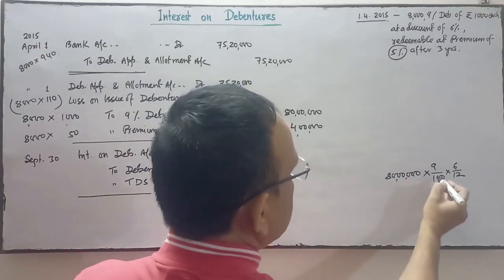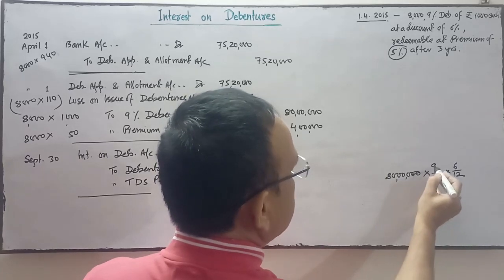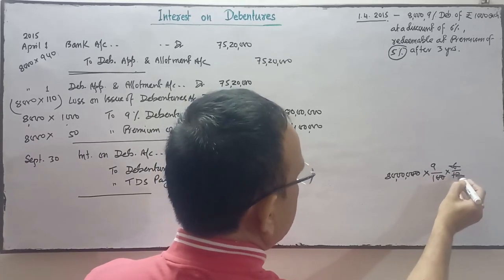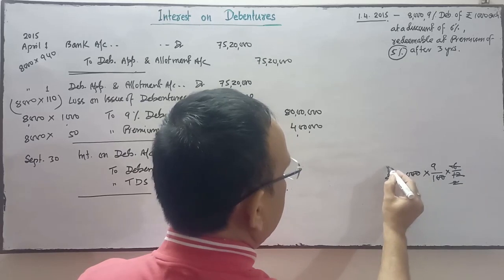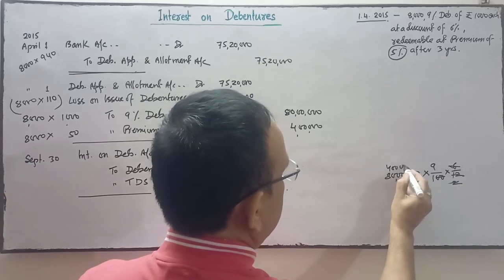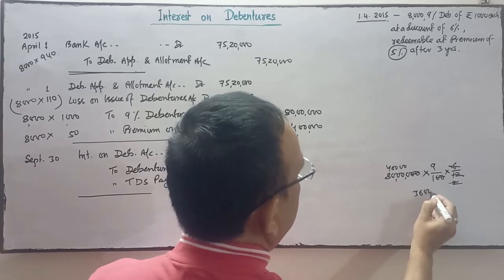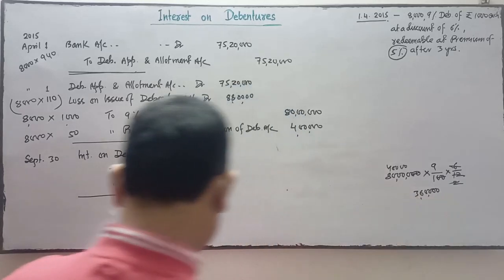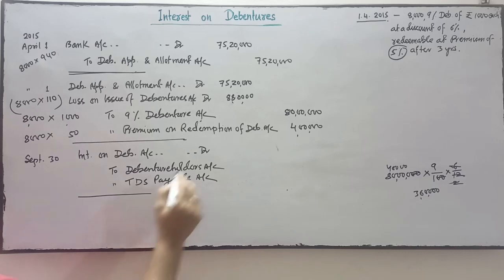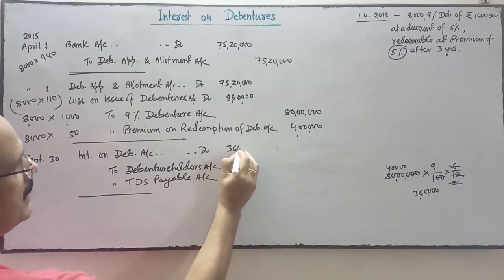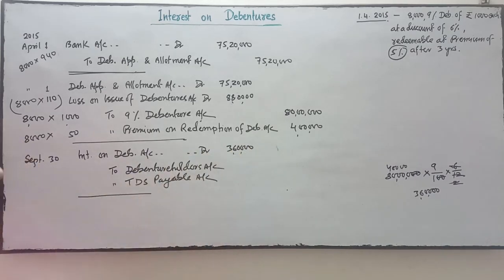So we calculate 6 months' interest, which is 3,60,000.